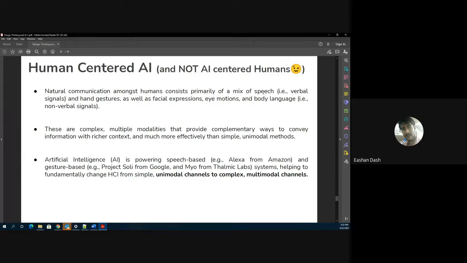consisting primarily of a mix of speech. It can be voice signal, or your hand gestures, or it can also be facial expressions. So you see, when you are actually communicating through these mediums, you do not even realize that you're actually communicating with a computer, right? These are complex multimodalities that provide complementary ways to convey the information with richer context.